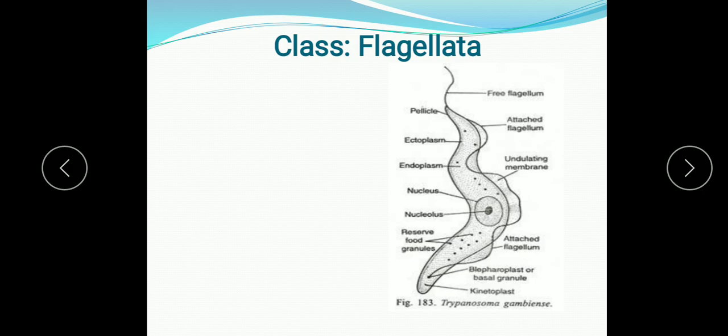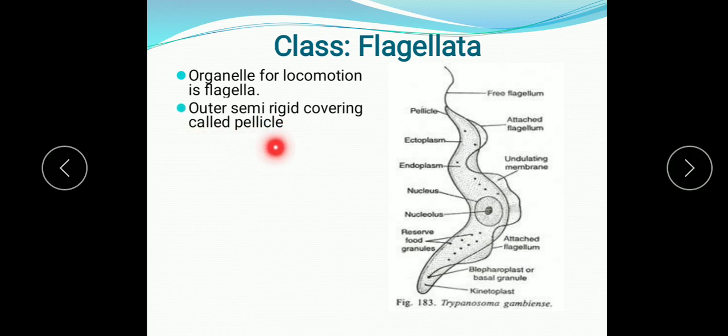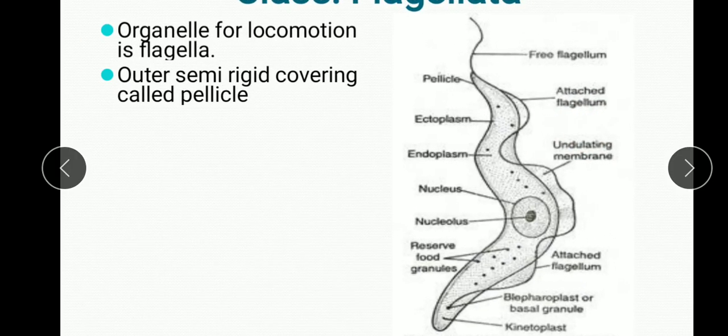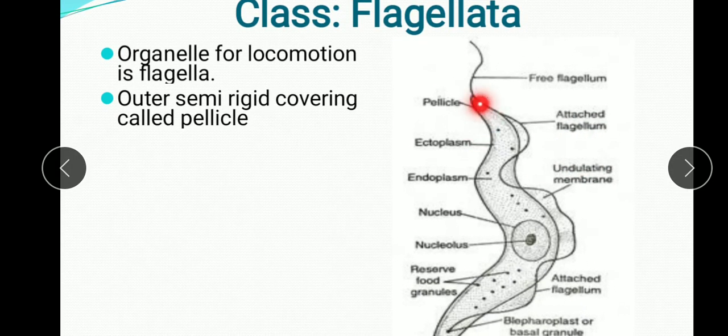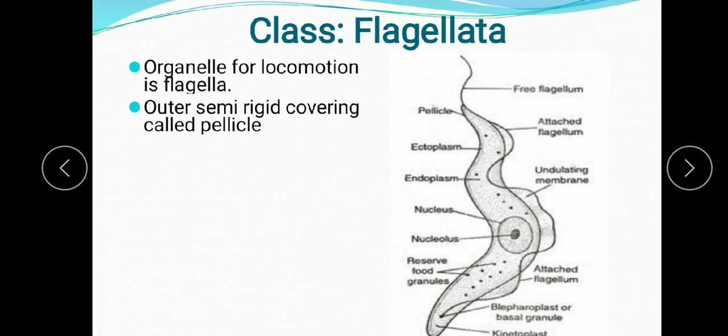So the first class is Flagellata. In Flagellata, there are organelles for locomotion, and which organelles of locomotion? They are the flagella. So flagella are the organs for locomotion, and they capture food also with the help of these. Further, the body is covered by a semi-rigid covering which is known as the pellicle. So the outer body covering is known as the pellicle. It gives them a definite shape.